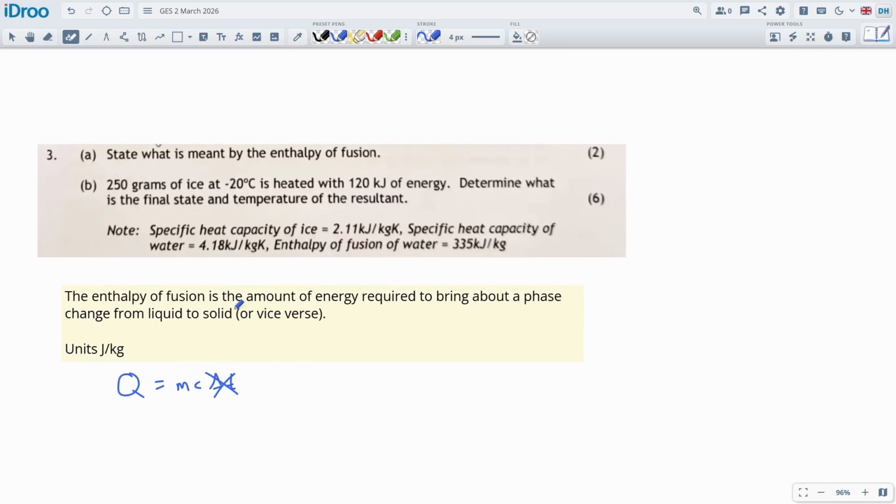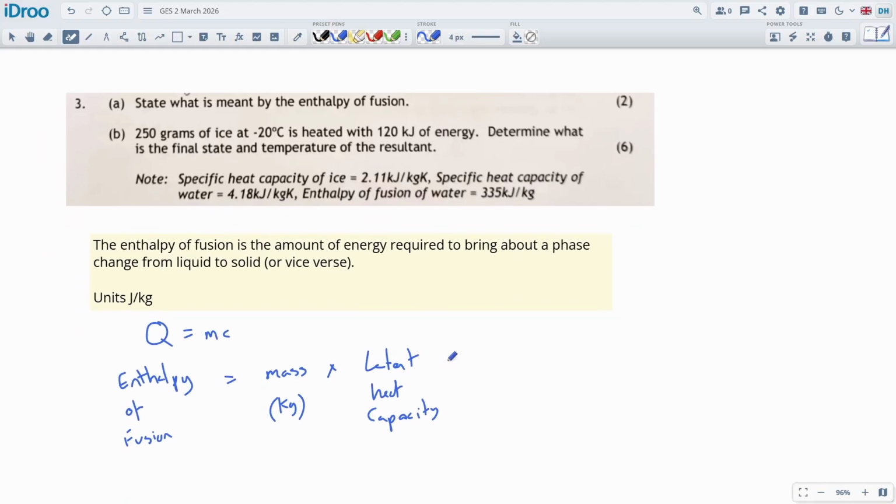They're at constant temperature. You get 0 degree ice to 0 degree liquid water, and that's exactly what we're going to do here anyway. So I could just say, what's this? I could actually expand it out for 2 marks. I think I've already done too much. Enthalpy of fusion will be the mass in kg multiplied by the latent heat capacity. Or is the enthalpy of fusion. This will be specific because it's per kilogram. Specific heat capacity.